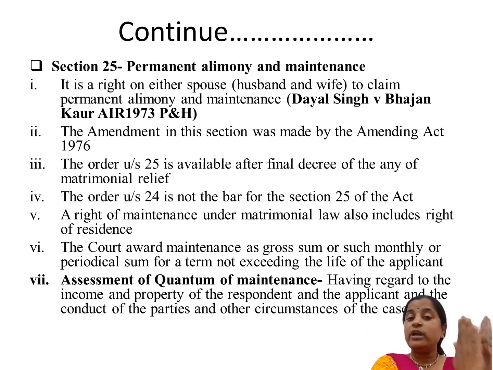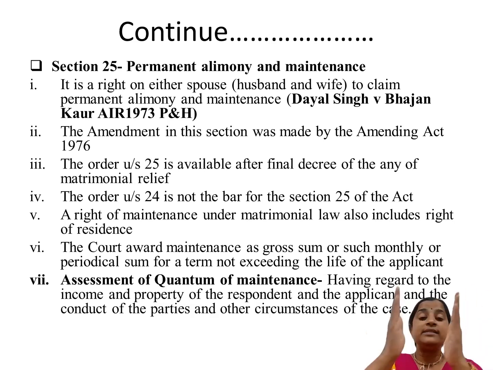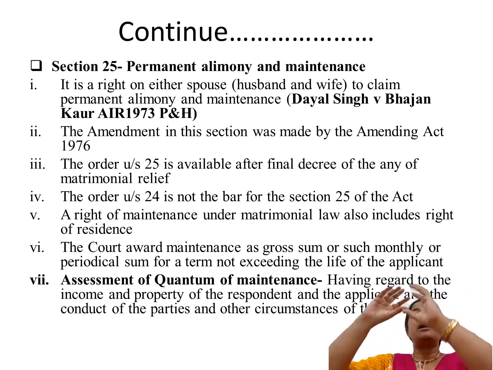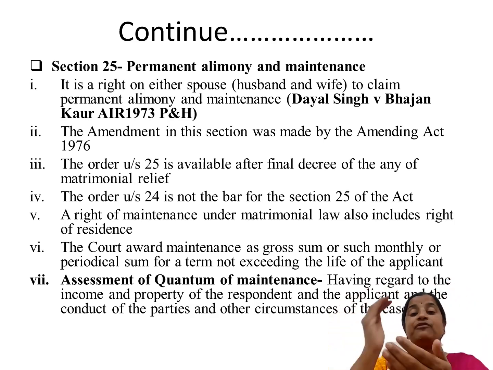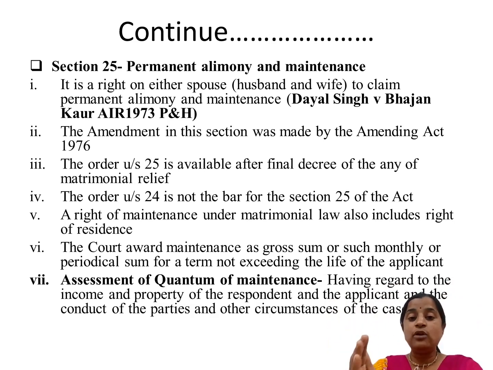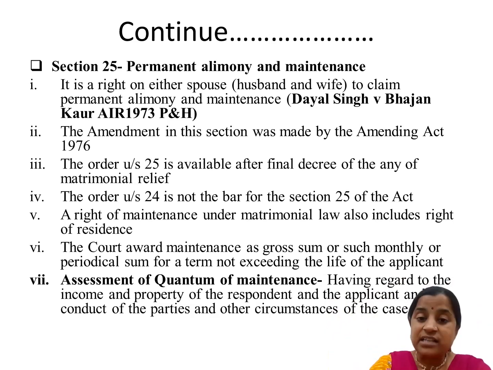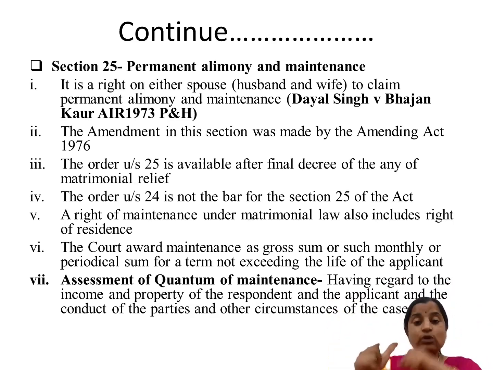ये है कि section 24 pendency of the suit है, while section 25 after the complete decree of matrimonial relief है, after the end of the trial of the suit, and when the decree has already been passed under 9, 10, 11, 12 and 13 of 1955, then only section 25 is applicable. So this is the basic difference, and of course this is a right which is applicable to both husband and wife.